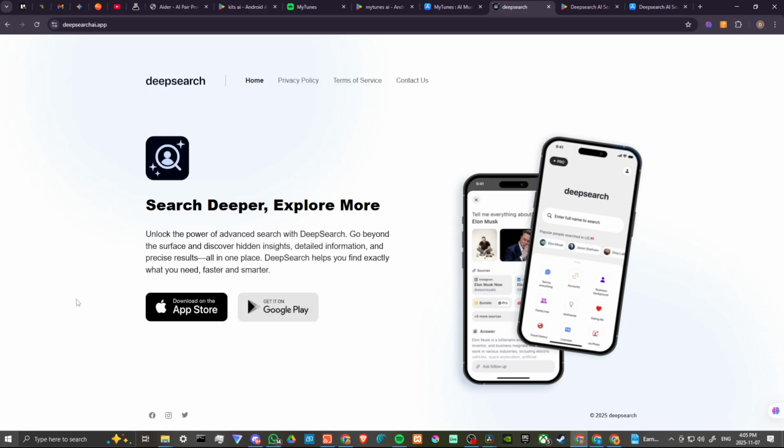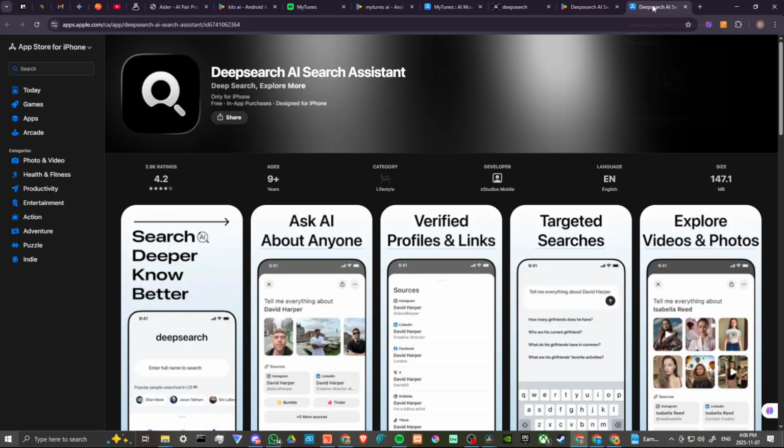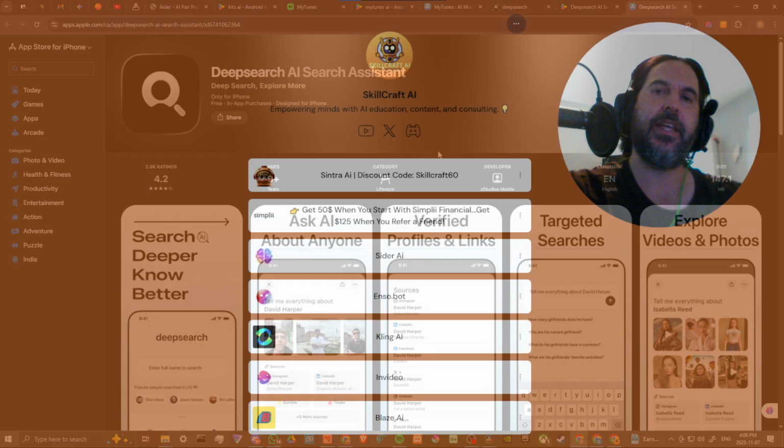However, it's only available for mobile, so you can download it on the App Store or you can get it on Google Play. So head on over to Google Play if you're using Android and you can use Deep Search there, or you can head over to the App Store and you can find Deep Search there as well. And that's all there is to it.